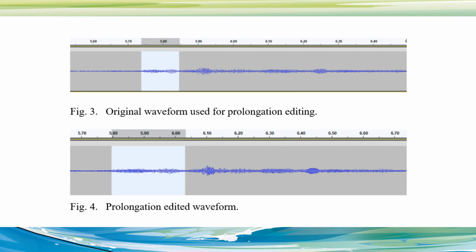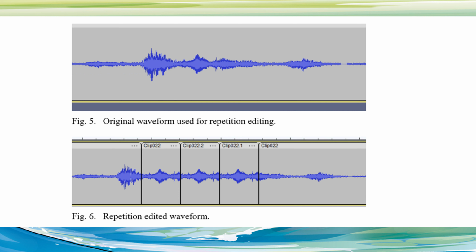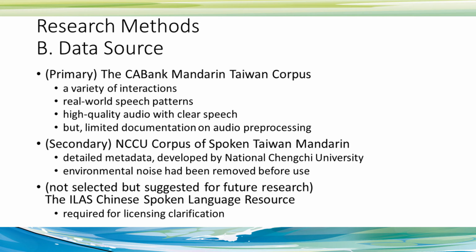And then the upper part is also the original waveform used for the prolongation editing, syllable or sound like this, from the top to the bottom. So we prolongate it a little bit longer. And the other type is the repetition. So the original one is on the top, and the bottom one is the edited waveform. The original is this part, and then we repeat it 2 more times. That will also represent people whenever they are speaking with some stuttering events that will be easy to detect. Where we get the data source, that should be our foundation.